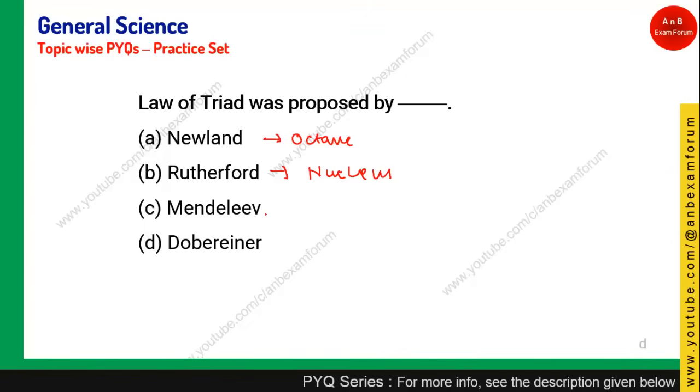Afterward, Mendeleev, you know that he has contributed a lot to the periodic table, and he is also known as one of the founders of the classical periodic table. And it is Dobereiner who has given this law of triads. So those who have given option D, they are right.